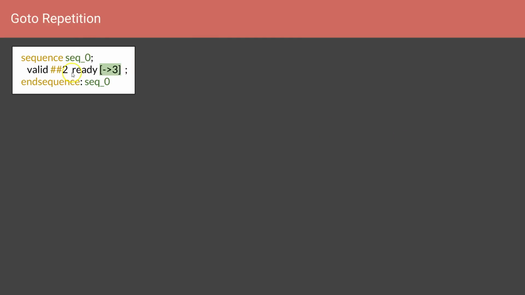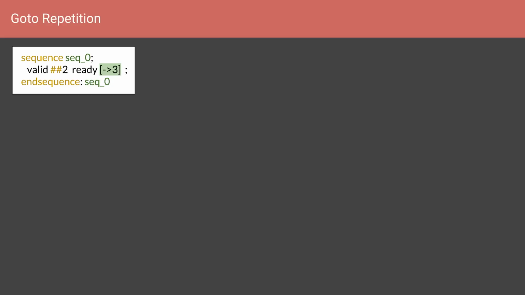So this is how you specify a Goto repetition. Let's see this example. Valid hashers to ready, and to the ready expression you are adding a Goto repetition of 3. So it specifies a repetition of 3, but these 3 repetitions of ready need not come consecutively. It could come with any number of cycle gaps in between them.